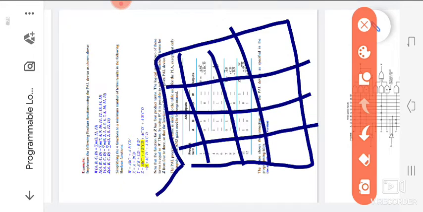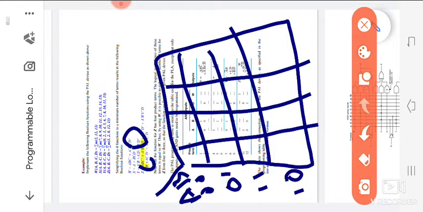So this is the 4 variable K-map. Our values will be A, B, C, D. These are the values 0, 0, 0, 1, 1, 1, 1, 0, and again 0, 0, 0, 1, 1, 1, 1, 0. In that we are assigning the values here: 0, 1, 2, 3, then 4, 5, 6, 7, 8, 9, 10, 11, 12, 13 also there.